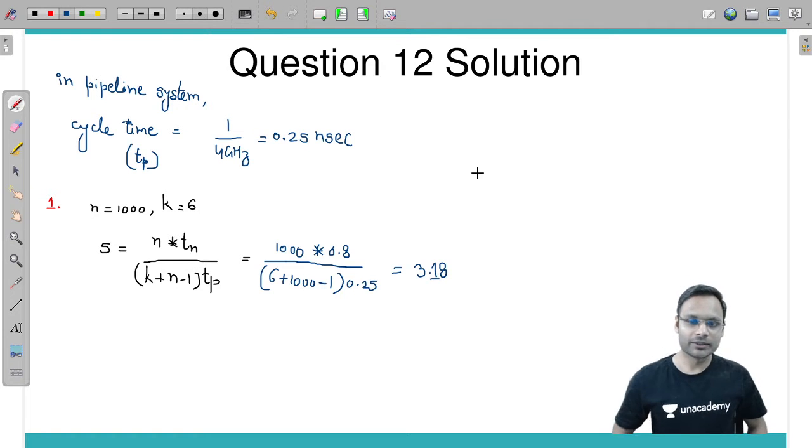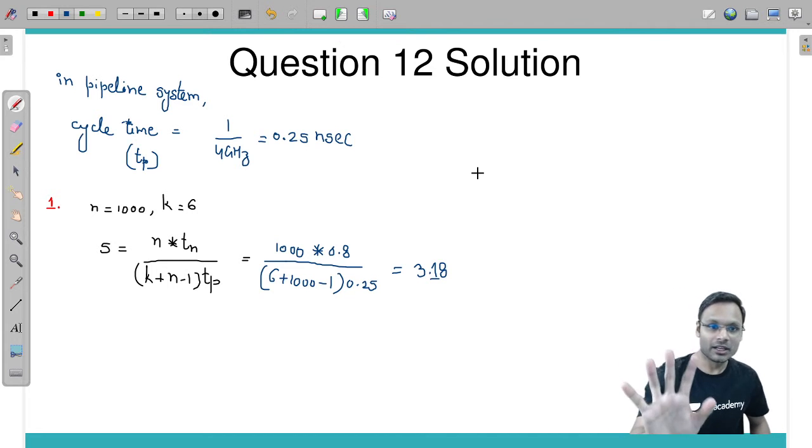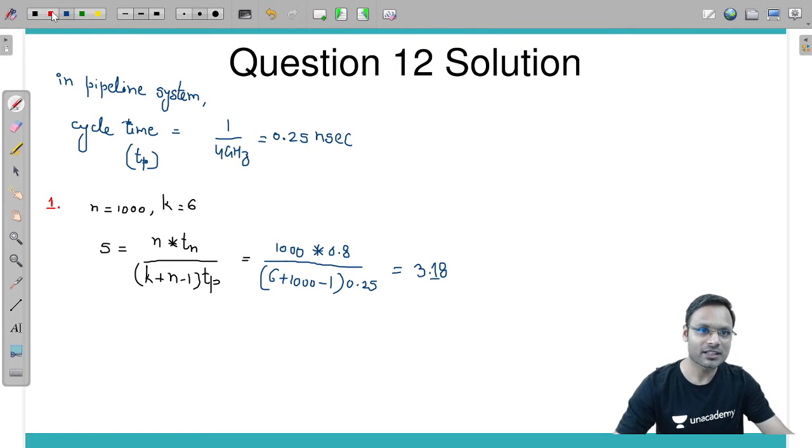I told you that if you are not able to solve the cache memory question, other questions are coming, and you will be able to solve them. Look at this, you are able to solve. Okay, fine. So this is question number 1. What is question number 2 now?